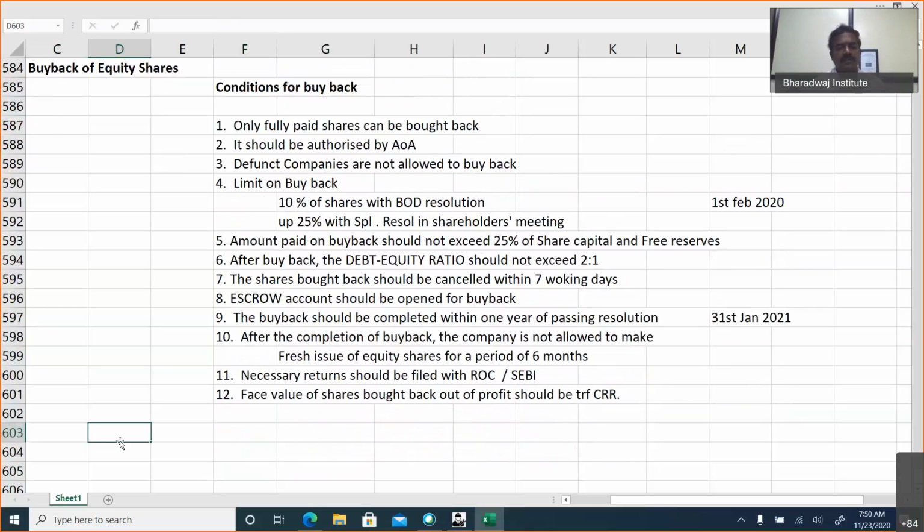I will give you a question. Okay, the journal entry is simple. You are buying back equity share capital. The premium that you are paying will be adjusted with securities premium, to bank. Just pay the money, that's all. The journal entry cannot be tested anyhow.